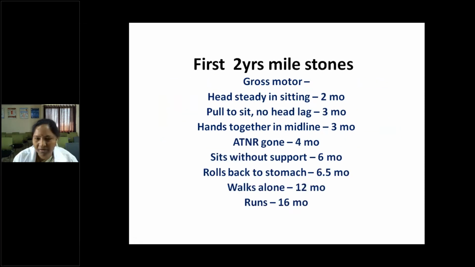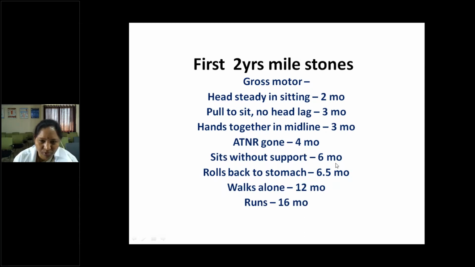Coming to revision, what are the milestones they will attain? The first 2 years of milestones: gross motor, like head steady in sitting at 2 months, pull to sit with no head lag by 3 months, head together in midline, hands together in midline at 3 months. The asymmetrical tonic neck reflex should go by around 4 to 5 months. Then only can they roll over.